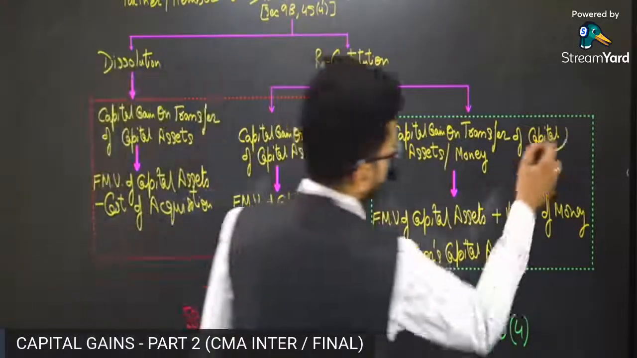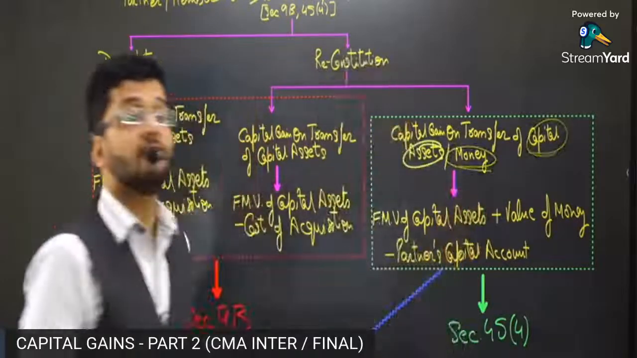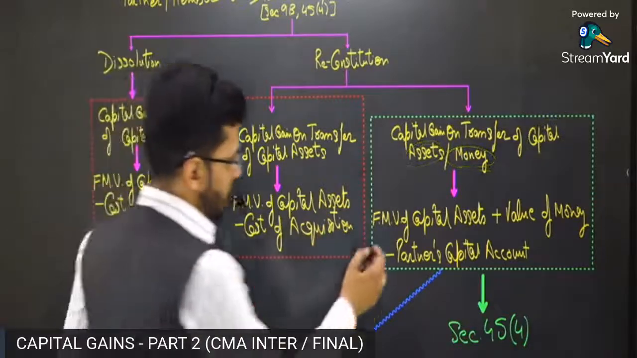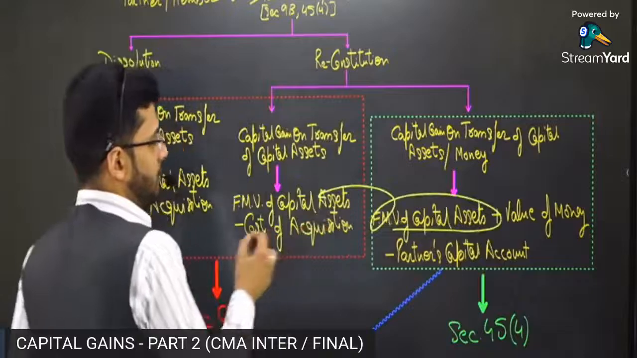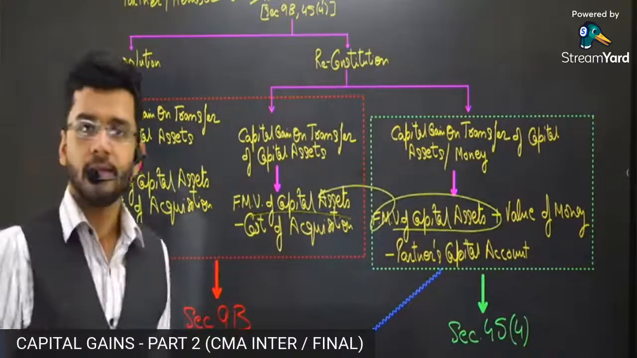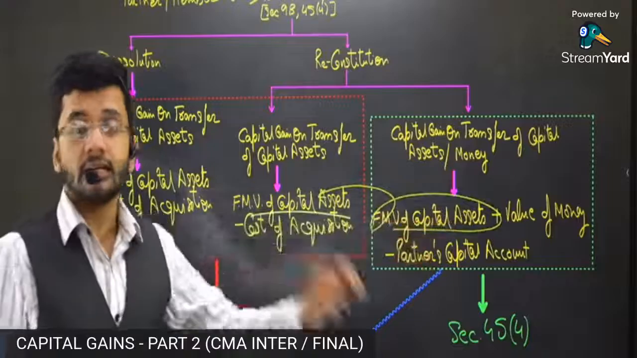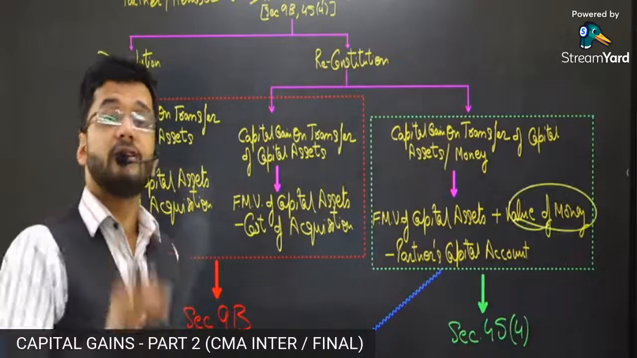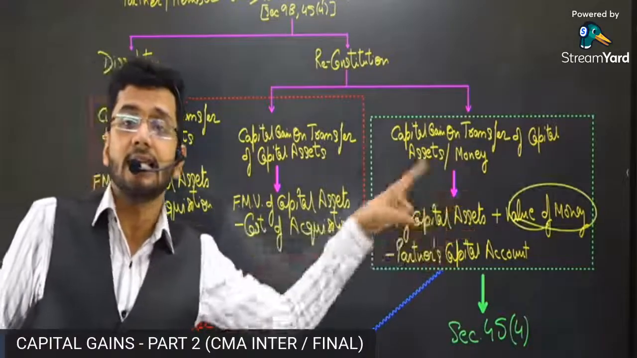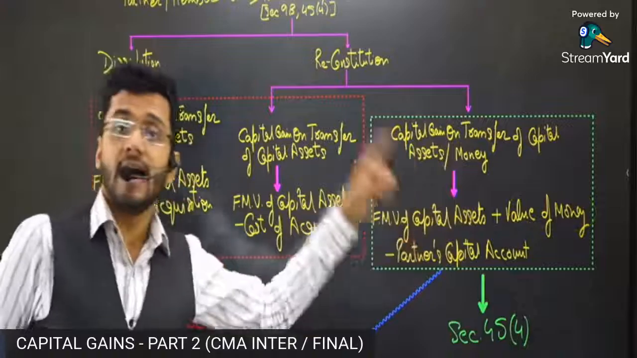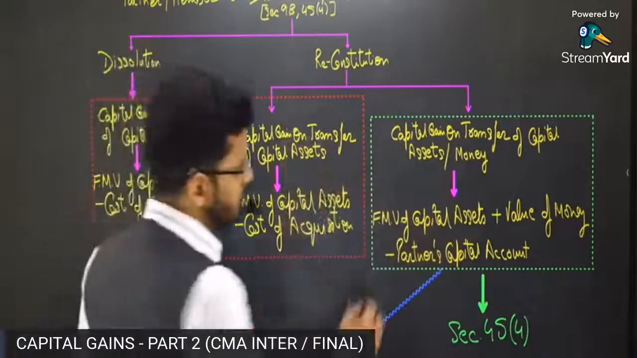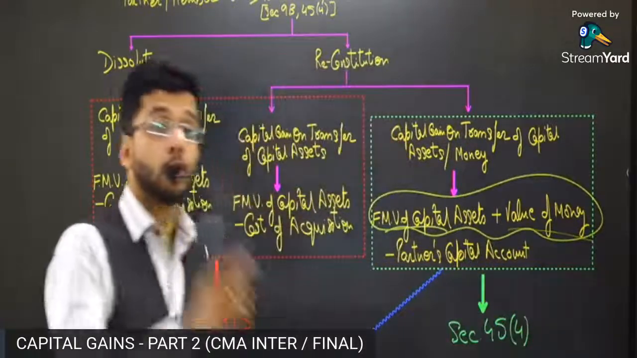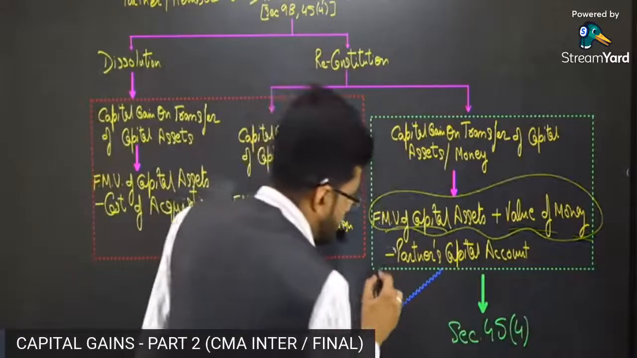Number one, the capital asset as well as money which is being transferred from the partnership firm to the partner. Now, what is the formula? Formula is fair market value of the capital asset, which is actually the same as the sales consideration considered over here, right? Fair market value of the capital asset plus value of money. So whatever money is being transferred to the partner is also added as the sales consideration. So we are adding both the things, fair market value of capital assets plus value of money which is being transferred to the partner, minus, guys.